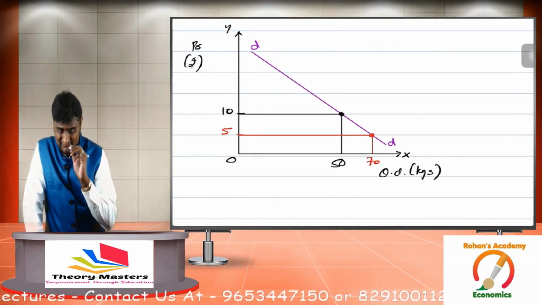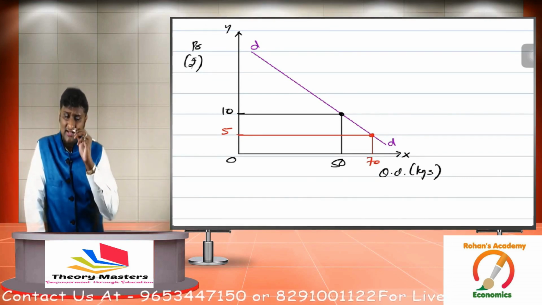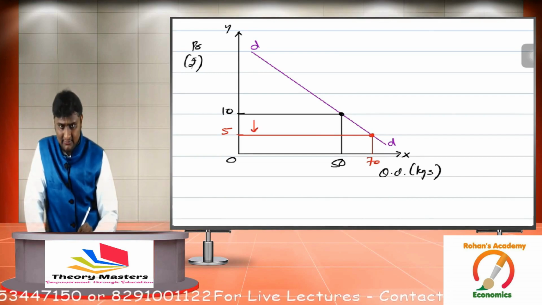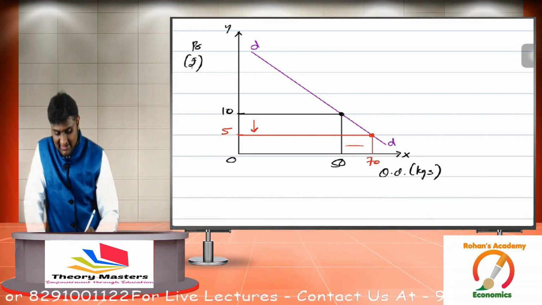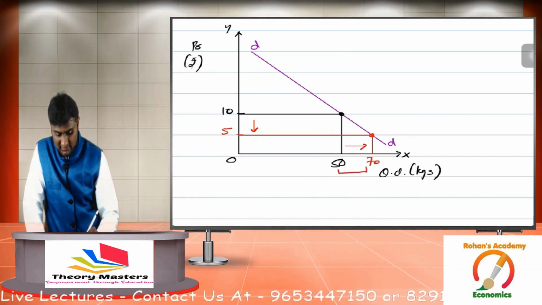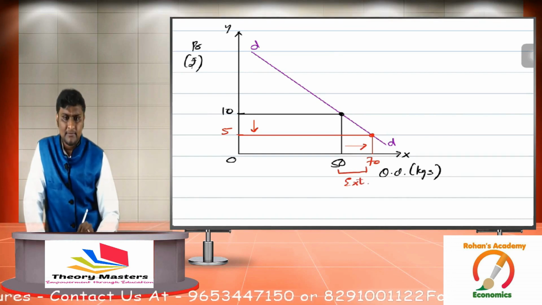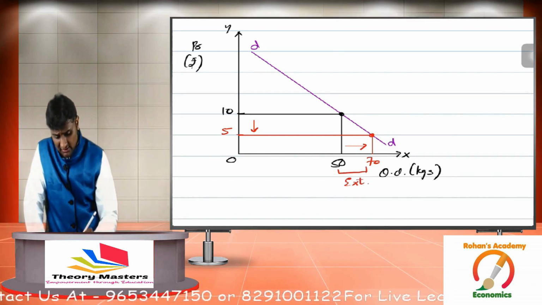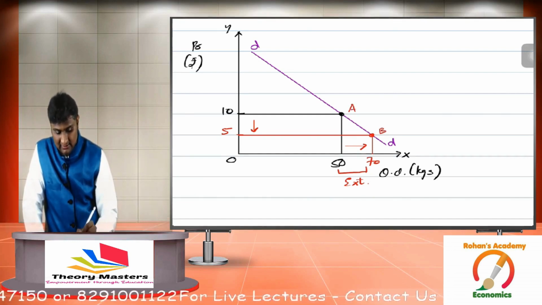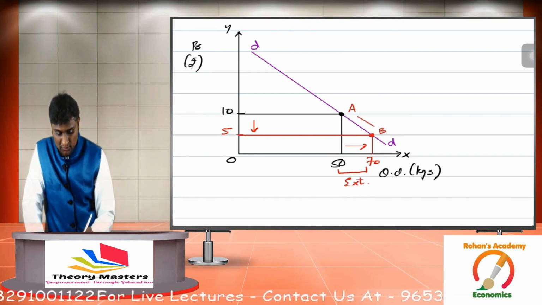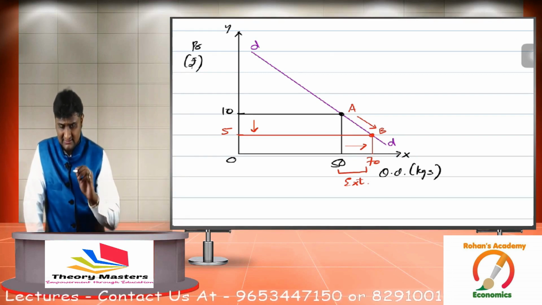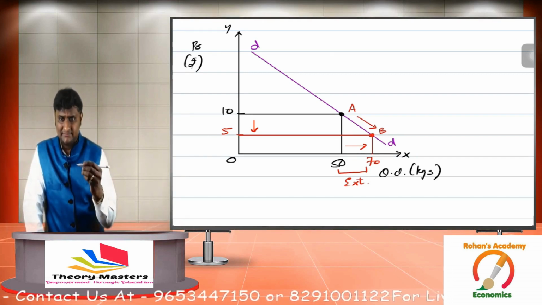So guys, at price 10 demand is 50 kgs. At price 5 demand is 70 kgs. So can I say when price falls from 10 to 5, demand extends from 50 kgs to 70 kgs. Can I say this area over here is the area of extension? Now look at the demand curve. Earlier we were at point A, now we are at point B. In case of extension, can I say we are moving from A to B on the demand curve? Now this is how you plot extension.